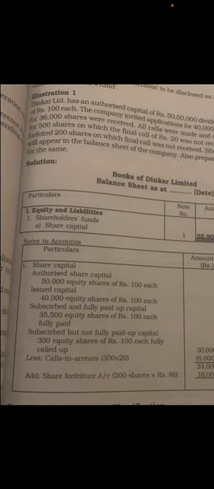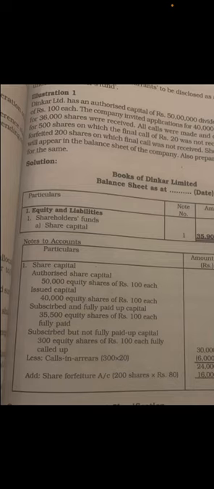From this, calls in arrears should be deducted. You know this calculation because we have done company accounts, correct? So 30,000 minus 6,000, you get 24,000. To this you have to add back the shares forfeited. So how much is the share forfeited?